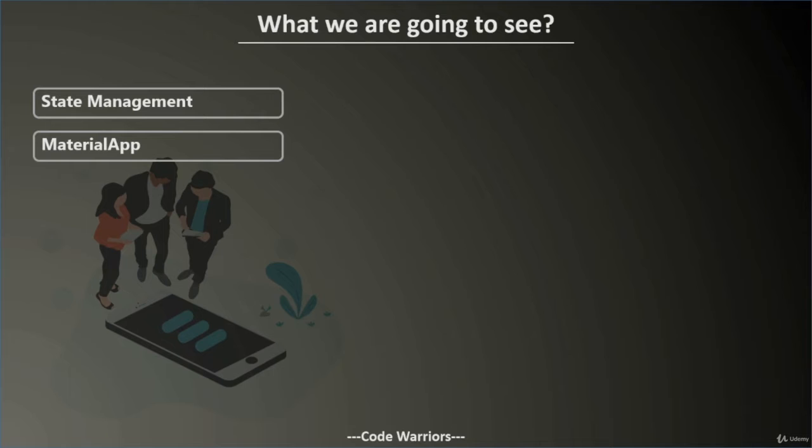Cupertino is a widget which provides text fields and icons very similar to iOS. That is, if you are creating a normal button in Android, then its look will be different from the button available in iOS. So iOS design is provided by Cupertino, and normal material design is provided by material app.